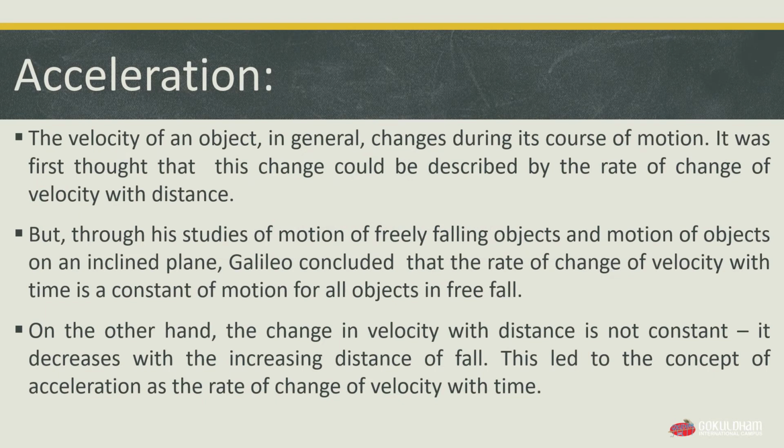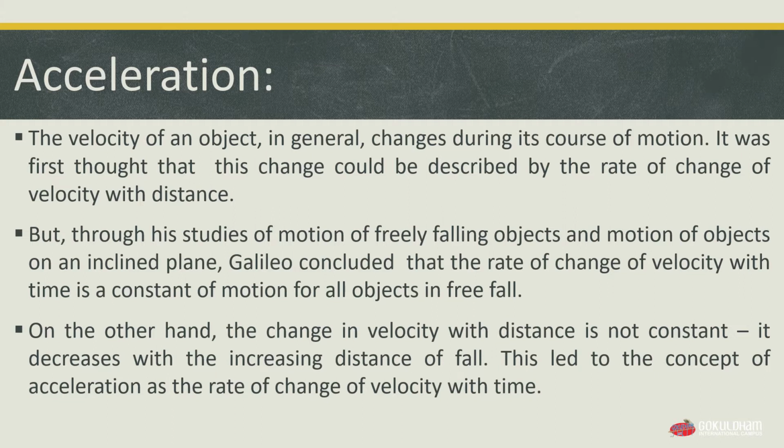The velocity of an object in general changes during its course of motion. Means we all know that when an object is in motion, its velocity changes. But how to describe this change? Should it be described as the rate of change in velocity with distance or time? This question was a problem even in Galileo's time, and he started studying.